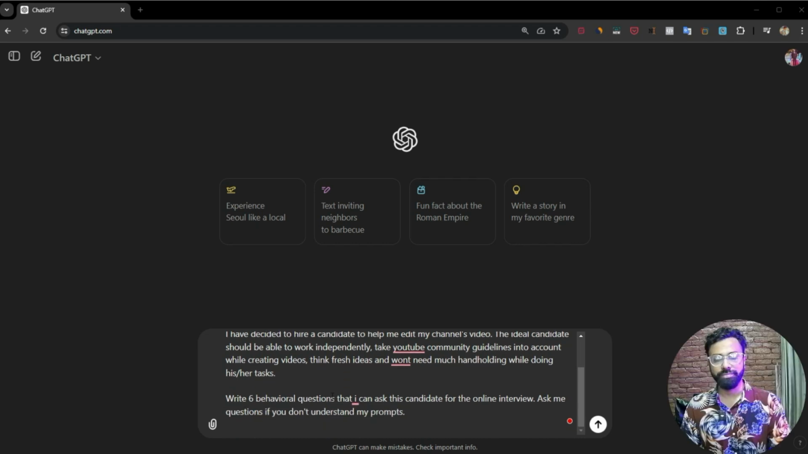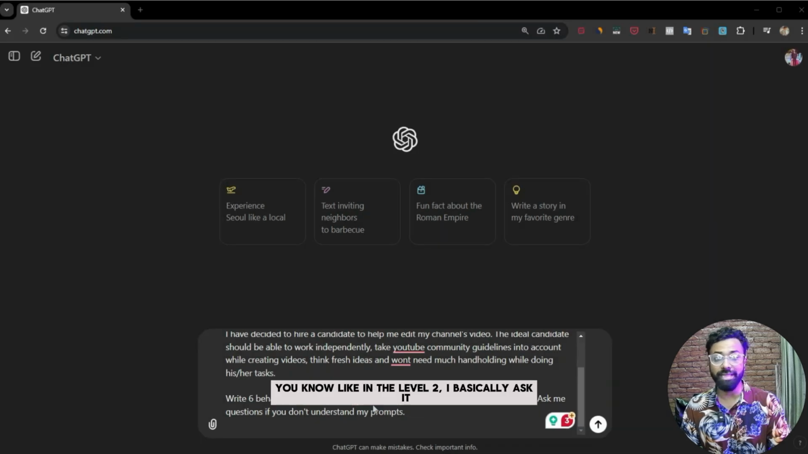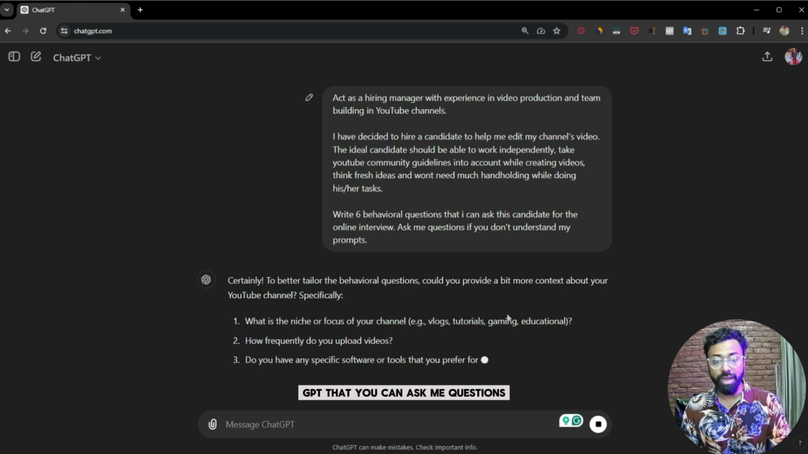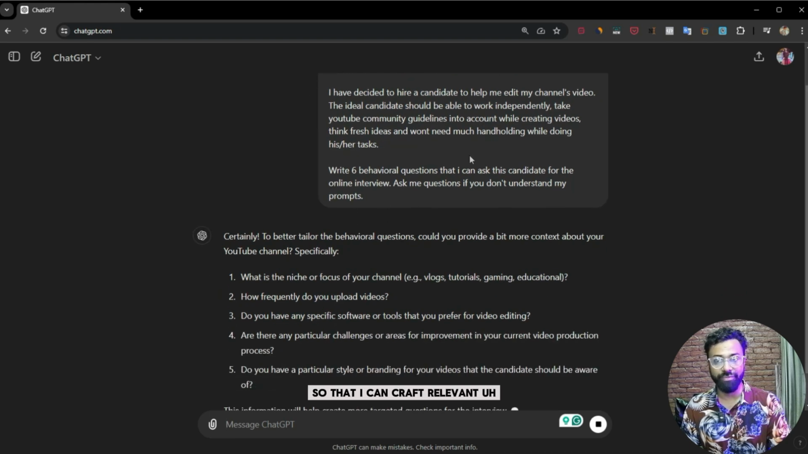And then at the constraint and the tone part, I have given it some behavioral questions that I want from ChatGPT. And also, in level 2, I basically ask it to ask me questions if it doesn't understand my prompts. So this is very important. I'm telling ChatGPT that it can ask me questions so that I can craft relevant answers for it, right?